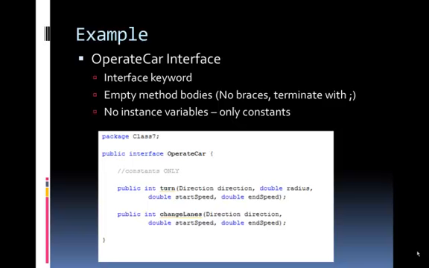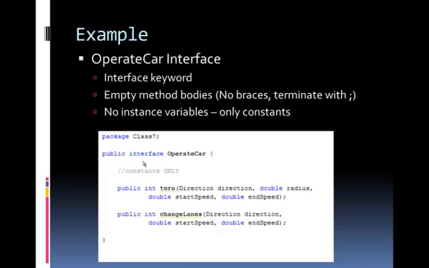So the example of an interface is outlined here. This interface is called OperateCar interface, which is obtained from the tutorials. Now the syntax of the interface is the keyword interface. So if you look at the public, it is outlined with a public interface OperateCar. Normally for a class we will use public class, name of class. This will be public interface, name of interface, in this case OperateCar.